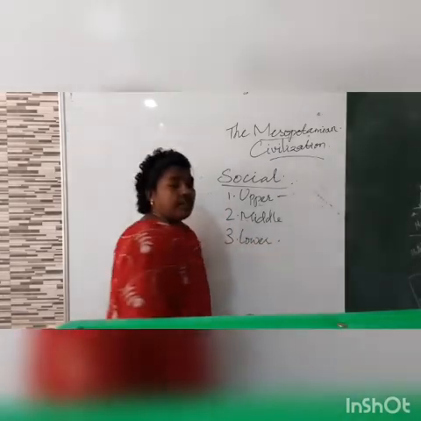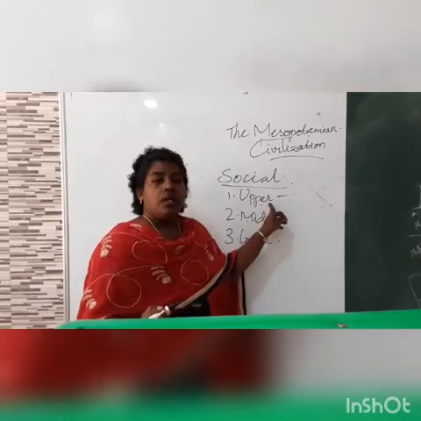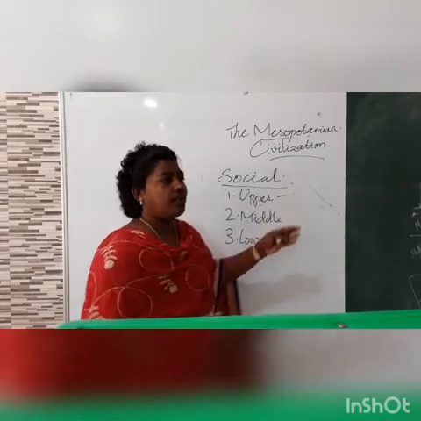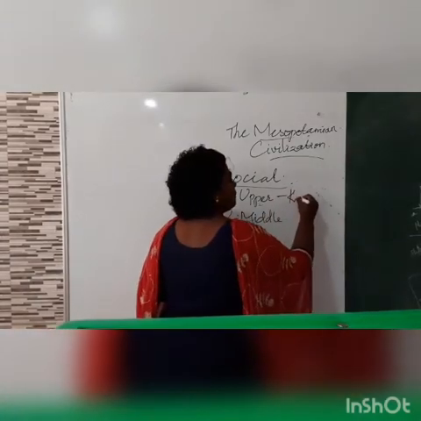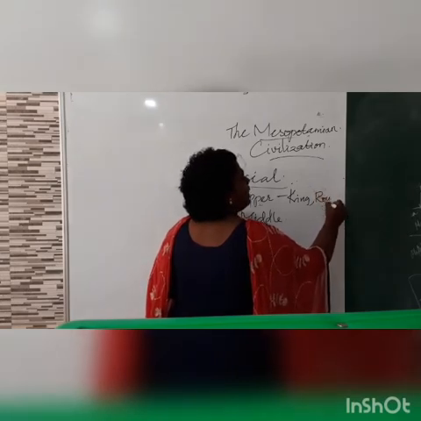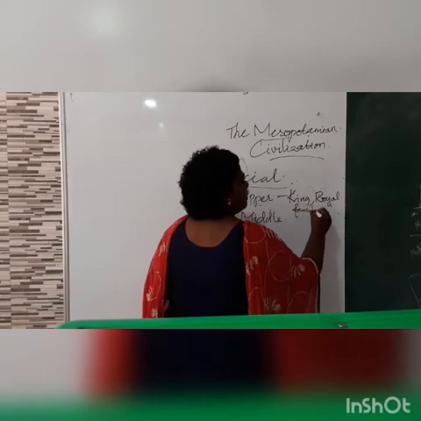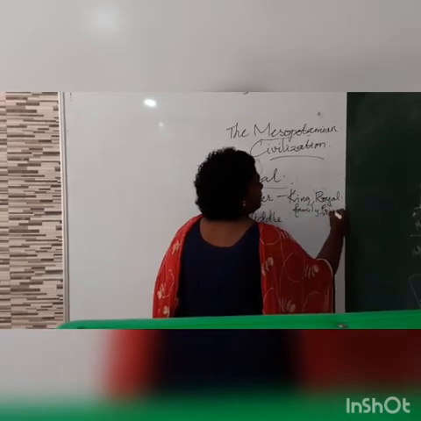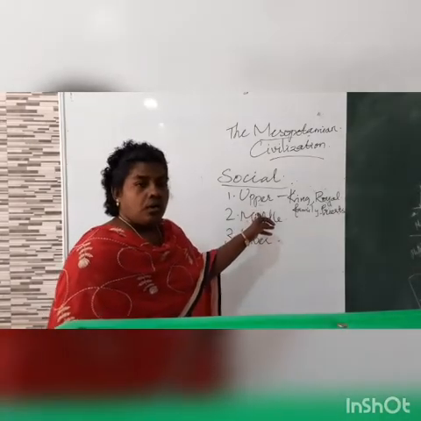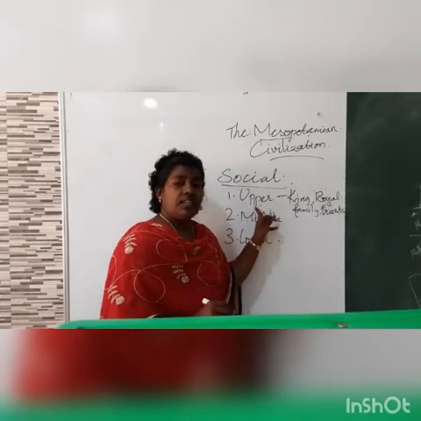When we talk about the upper class society, the upper class society consists of the high class people like king, noble or royal family, and the priest. What are the different people found in the upper class society?